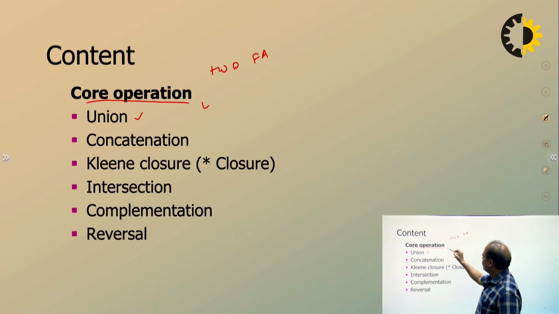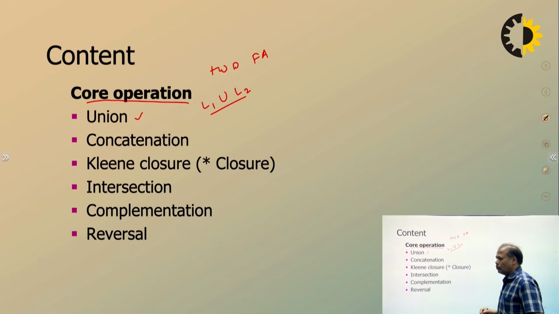Similarly, if we have one language L1 accepted by a DFA and another language L2 accepted by a DFA, then their union L1 union L2 is also going to be regular. It is also going to be accepted by a DFA. Same thing with concatenation. If language L1 is accepted by a DFA and another language L2 is also accepted by a DFA, then their concatenation L1.L2 is also going to be accepted by a DFA.